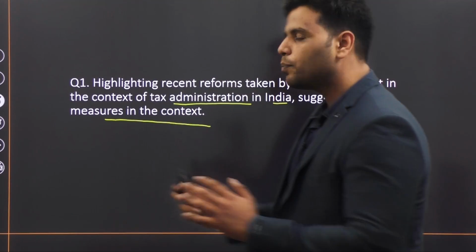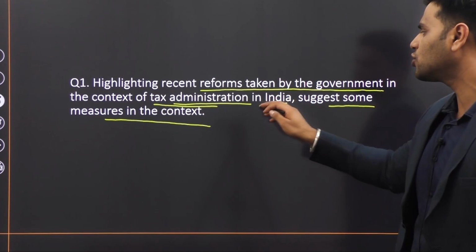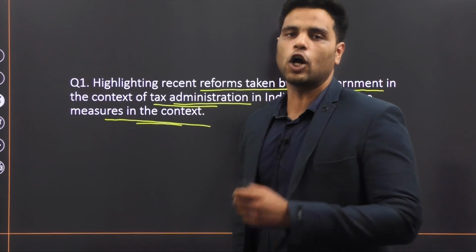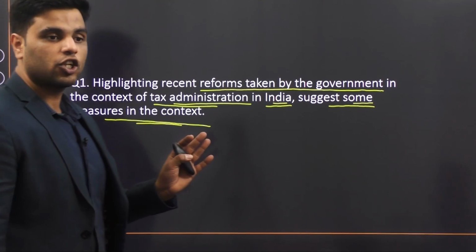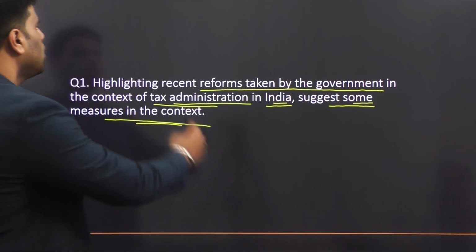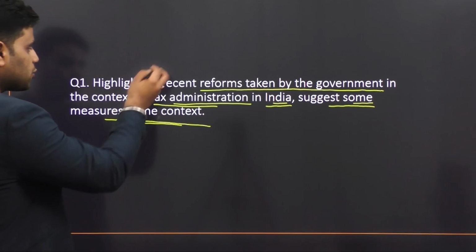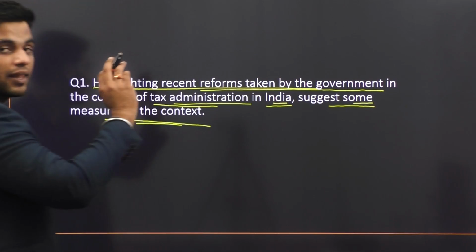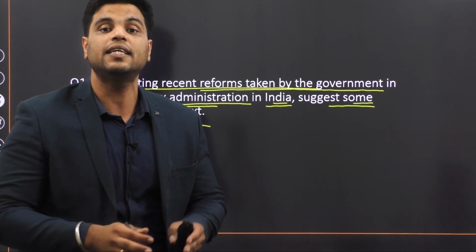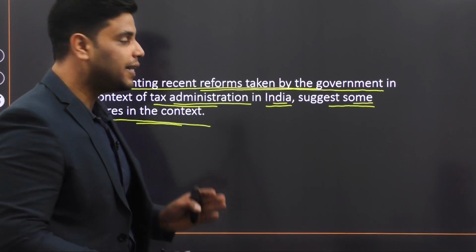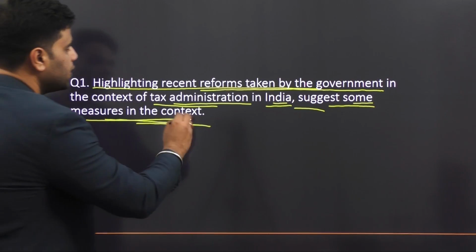So let's read this question properly. Highlighting the recent reforms taken by the government in the context of tax administration in India, suggest some measures in the context. Now, this question is actually asking you 2 things. One, what were the recent taxation related reforms undertaken by the government? That's why they have written highlighting recent reforms taken by the government. So you need to mention in your answer what were the recent taxation reforms taken by the government. And then the second part of your question would be suggest some measures in this context,